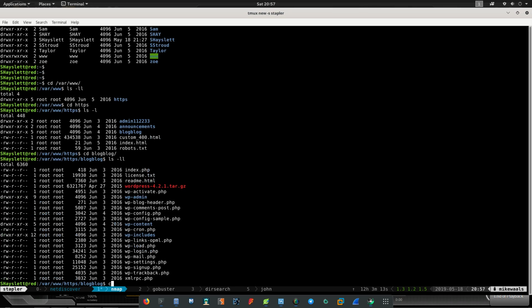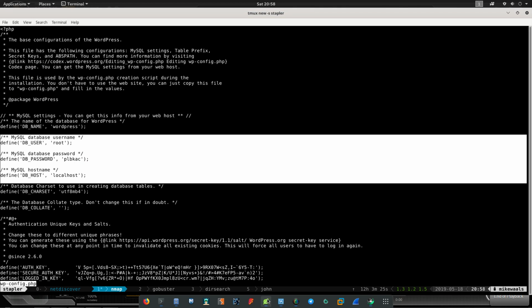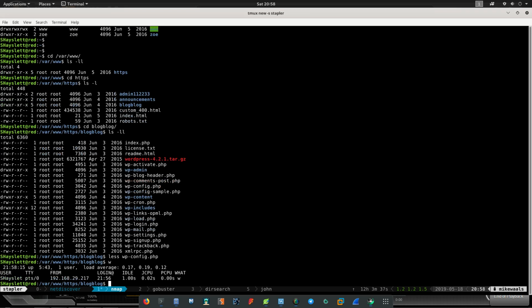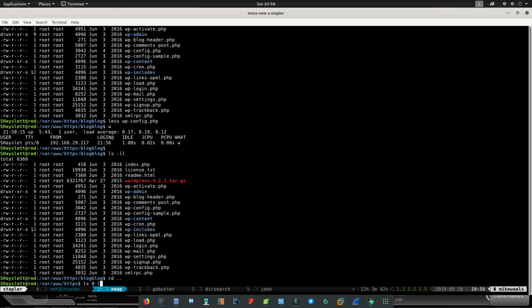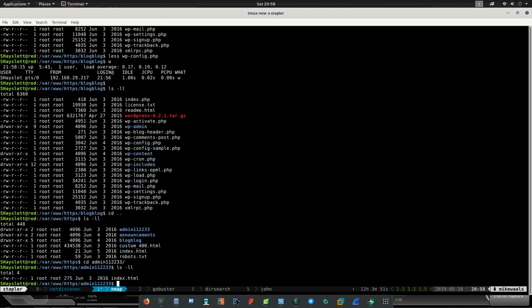Let's go and do config.php. So this is the details of root. You can go ahead and use a MySQL UDF function to root it. I didn't try it, but I think it should work also. So there are also another couple of files here. If you go to admin, there's one single file. I'll show you what this does.